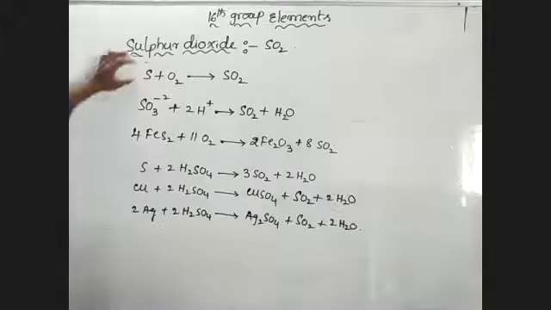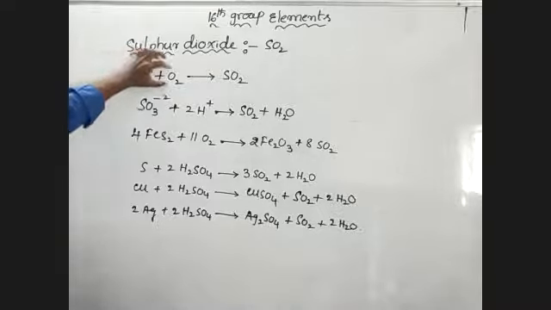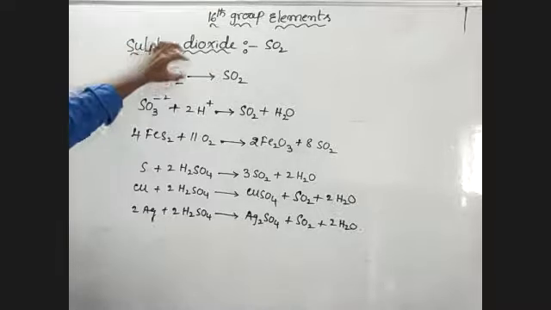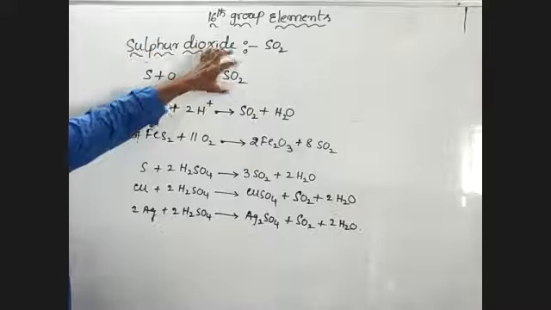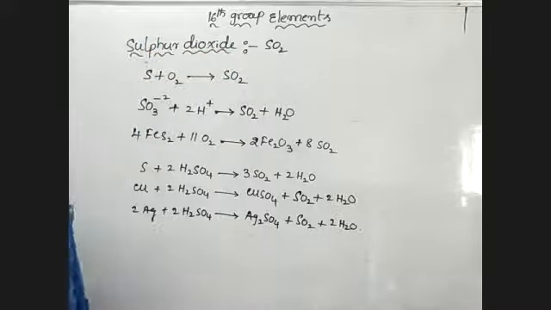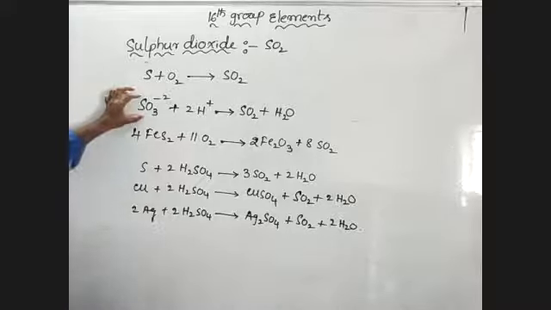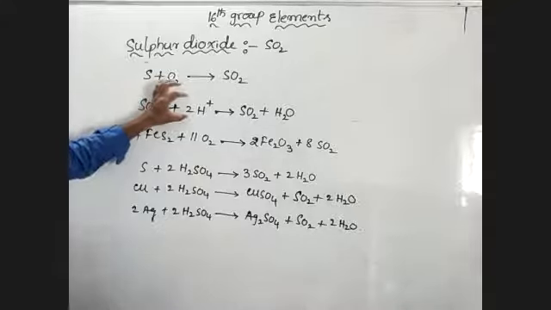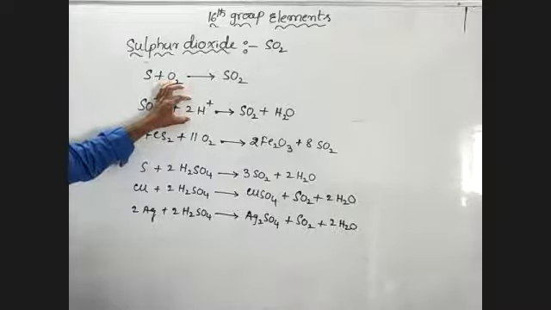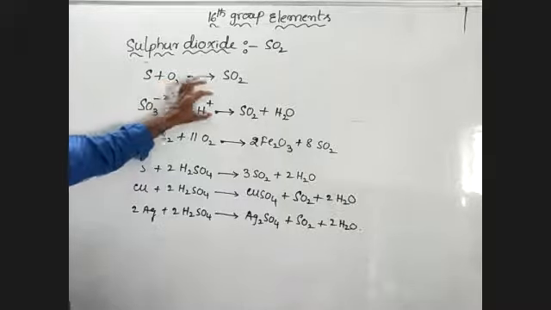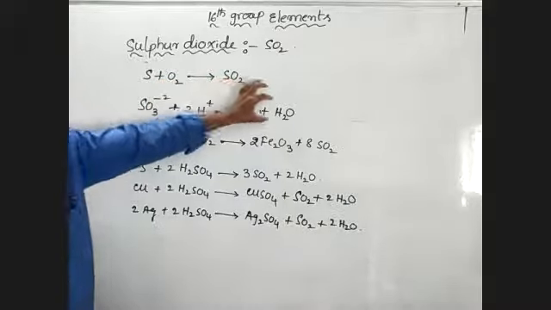Now let me explain once again. When sulfur is burnt with oxygen, it forms sulfur dioxide along with 6 to 8% sulfur trioxide. The sulfite ion, when it reacts with dilute sulfuric acid, forms sulfur dioxide and water.